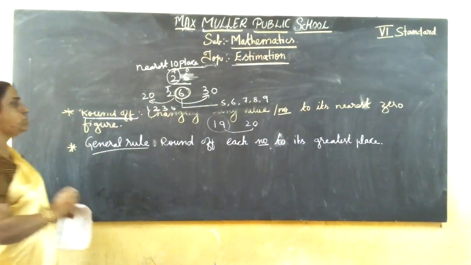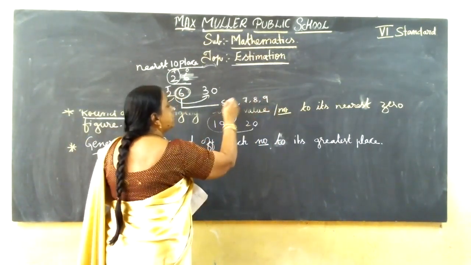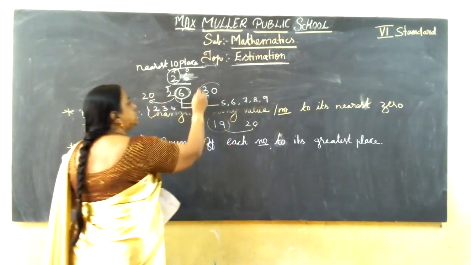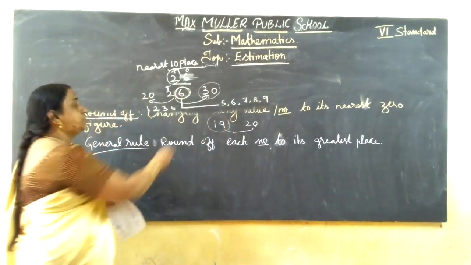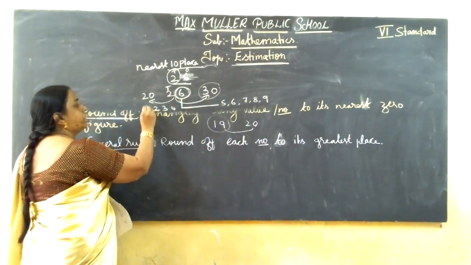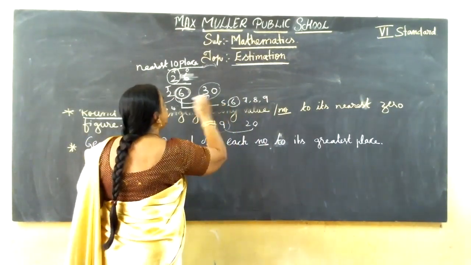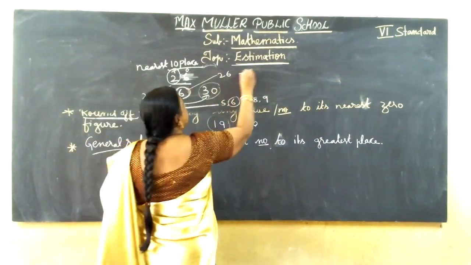Clear now? If it is 5 or more than 5, 5, 6, 7, 8, 9, we should go for 30. If it is 4, 3, 2, 1, we should stay. So here 6 comes, so nearest to 26 is 30.